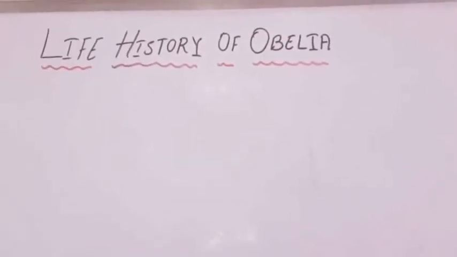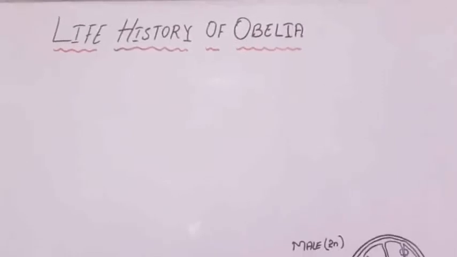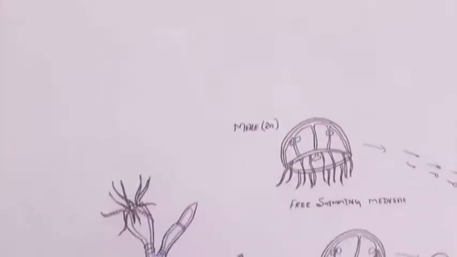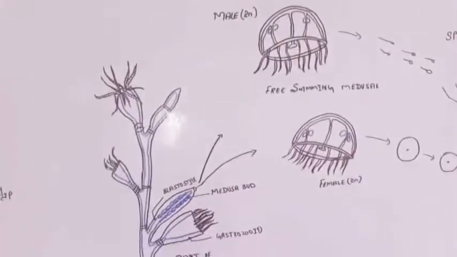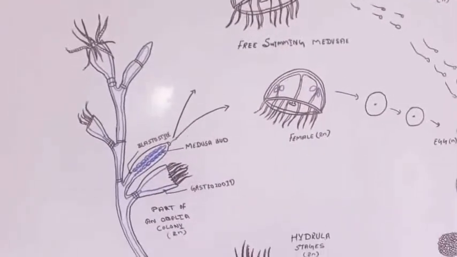Before learning the life history of Obelia, in the last class you learned about the morphology of Obelia.